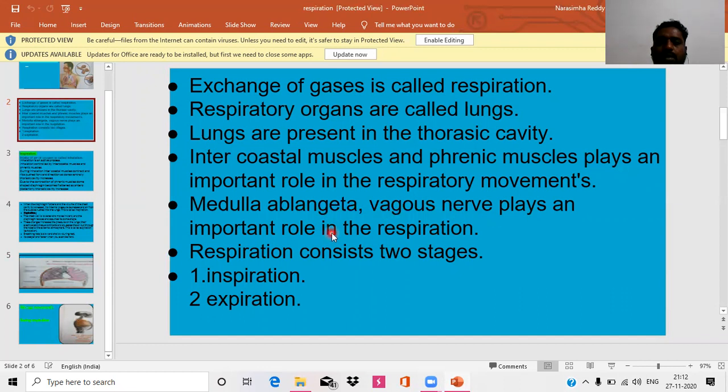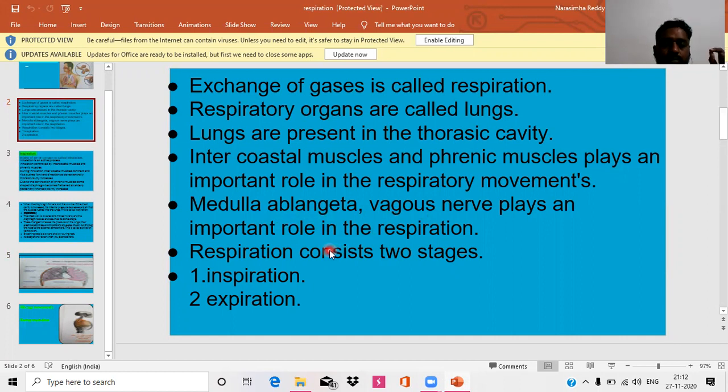They do not initiate or suppress the breathing; they just control the breathing rate. That will be increased during exercise and decreased during the resting period. This occurs only by the nervous system, the medulla oblongata and the vagus nerve.